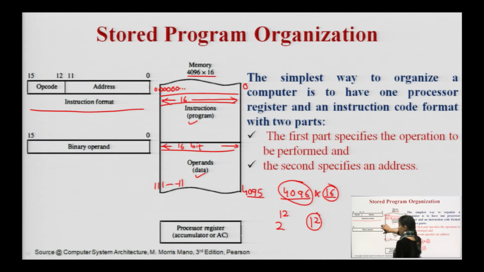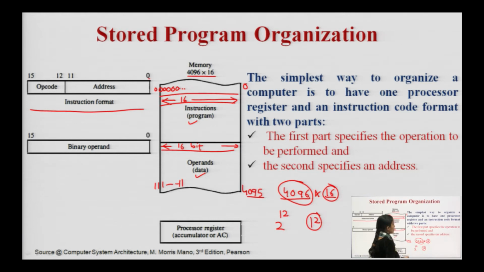So either I am using the 16 bit operand if I am using this part, or if I am accessing this part, that means I am storing a 16 bit instruction, which is further divided into 2 components, address and the operation that I need to perform, that is opcode.